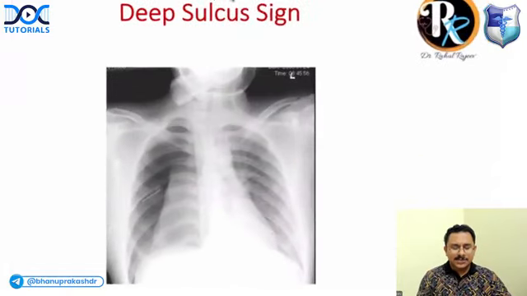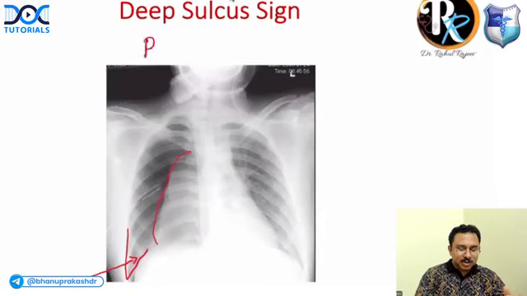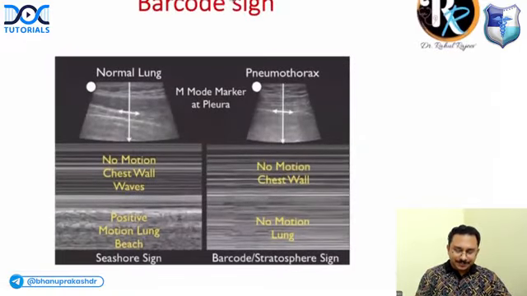What about deep sulcus sign? If you look at this, what is the condition where you get a deep sulcus sign? Patient with acute onset breathlessness. You can see there is a collapsed lung margin here and you get a deep sulcus here. What is the condition? Pneumothorax. Pneumothorax, right?